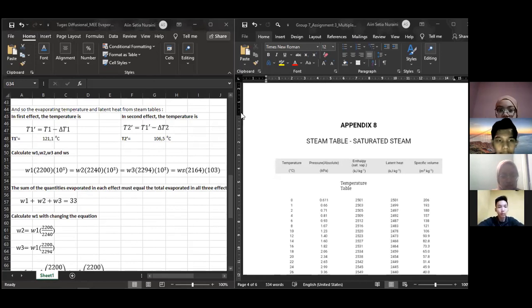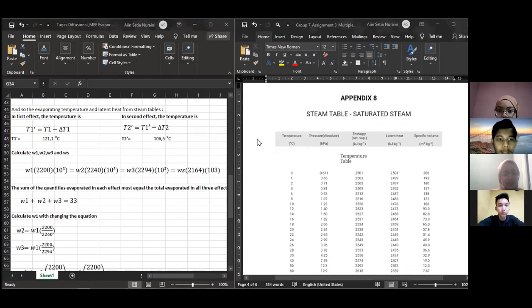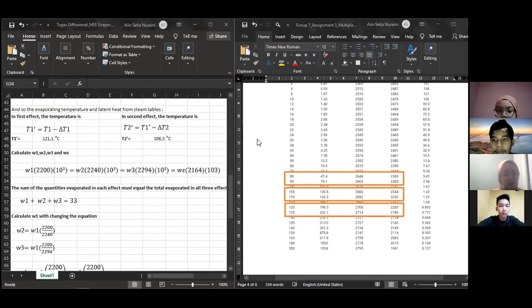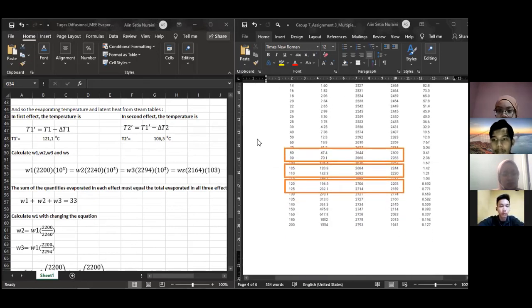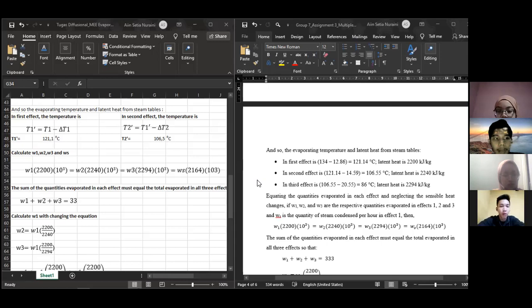Okay, so for the next step, we must find the evaporating temperature and the latent heat from the steam table. Before we search the value of latent heat from the steam table, we must find the evaporating temperature for each effect.